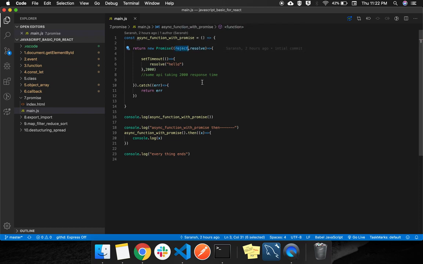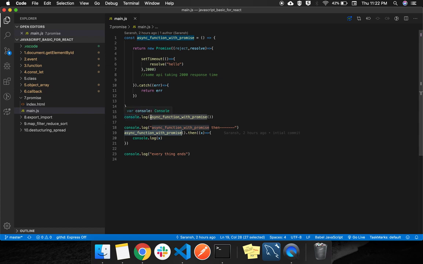Here I am not showing how to get a failure, but you can use reject also. And if anything goes wrong in this async code or API, that will go to the catch block and it will return the error.